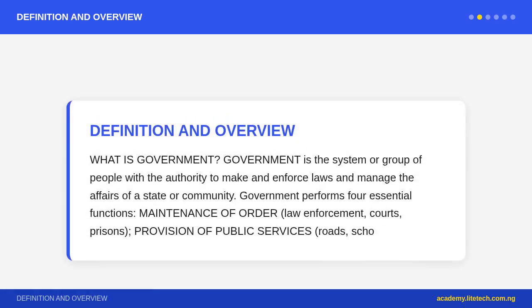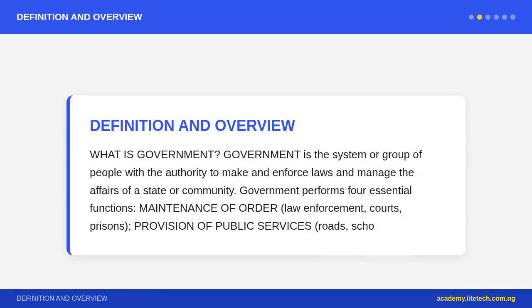The Judiciary interprets laws and administers justice. Federal: Supreme Court, Court of Appeal, Federal High Court. State: state high courts. Local: magistrate courts. Why separation of powers? It prevents dictatorship; no single arm can dominate. Checks and balances: the legislature checks the executive and can impeach the president, the judiciary can declare executive actions unconstitutional, judicial review, and the president can veto laws. Nigeria's 1999 constitution, as amended, reestablishes this system.